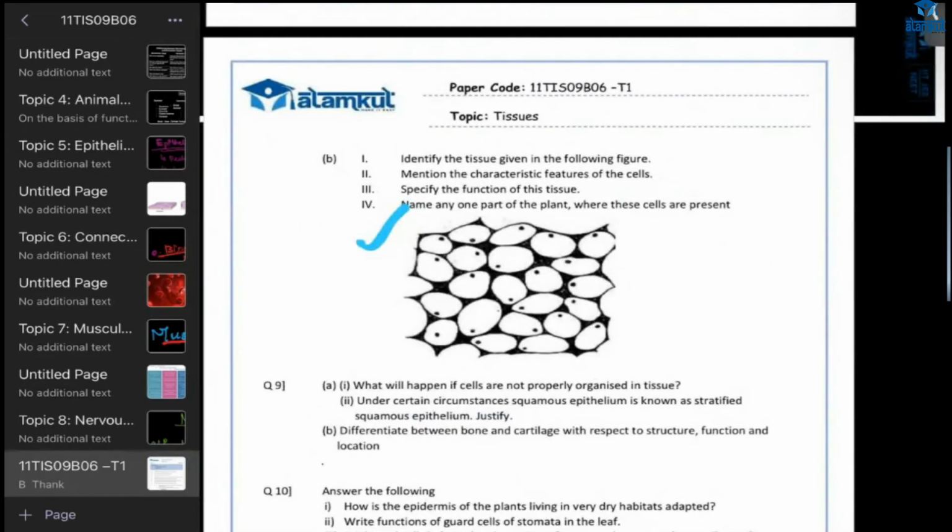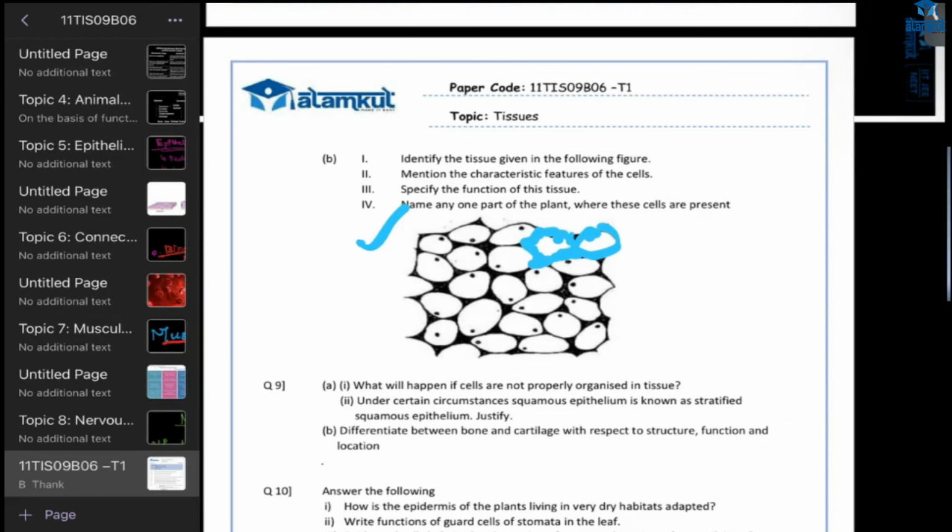Yes, okay, ma'am. So mention what is given, mention the characteristic feature of these cells. Tell me. Ma'am, collenchyma is a mechanical tissue. Ma'am, it provides flexibility with strength so that if we bend a plant, it makes sure that it does not break. Okay. And what is the feature of these cells? They are living, and they are elongated, right? And they are thickened at the corners. There is thickening. Ma'am, they are mostly in the aerial parts.